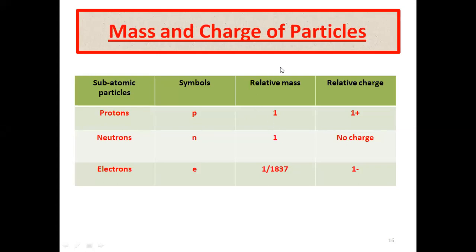Now, mass and charges of the particles. Protons are represented by the symbol small p, neutrons by small n, and electrons by small e. The mass of the proton is 1, and the neutron is 1, and the electron is considered the lightest particle because its mass is 1/1837 part of the mass of one proton. As for the charges, the proton carries 1 plus charge, neutrons carry no charge, and electrons carry 1 minus charge. So it's all about the mass and the charges of the particles and the structure of an atom.